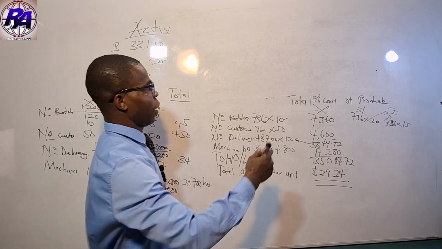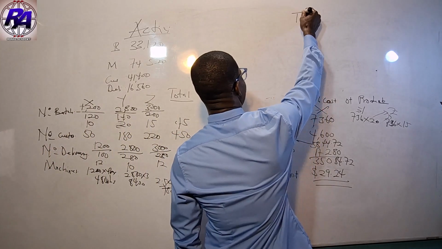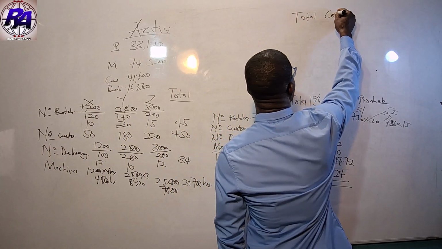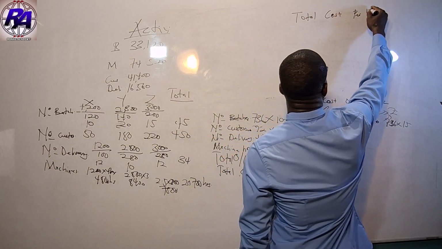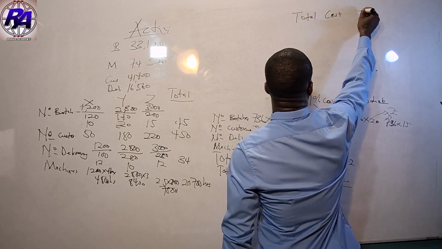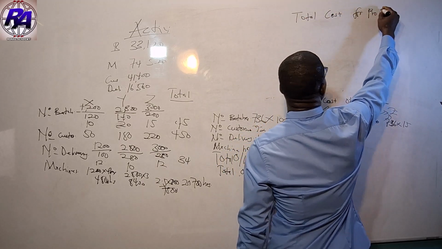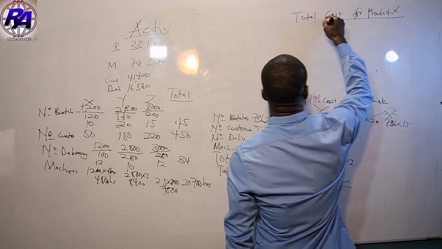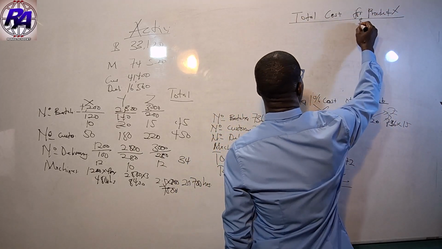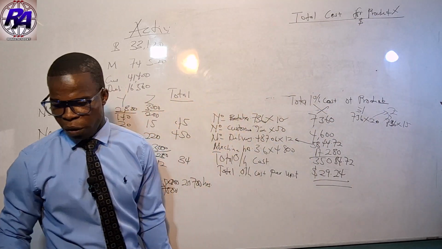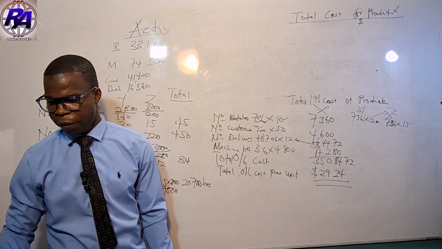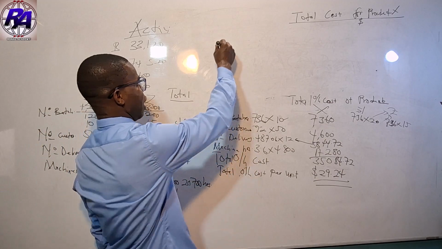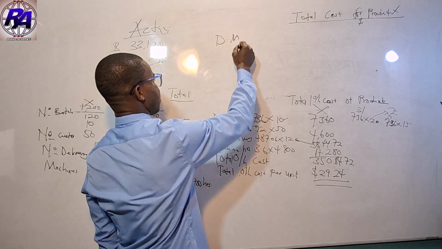So let's look at the total cost for product X. We need to go to the very first part of the question. We have our direct material cost. Remember, this direct material cost is per unit.